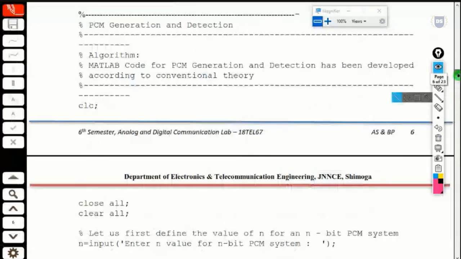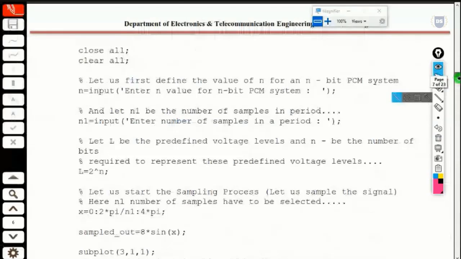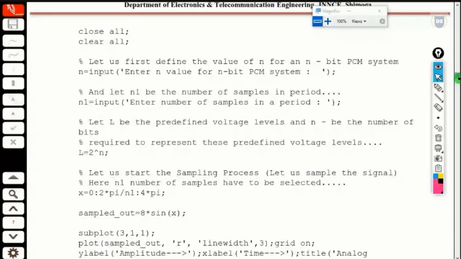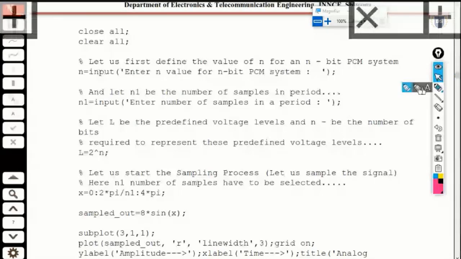So this is the algorithm that we are having, wherein initially we'll close, if at all we are having the previous programs' windows open, and we'll be clearing the command window, or the commands that we have entered in the command window. So for that, we'll make use of close all and clear all.